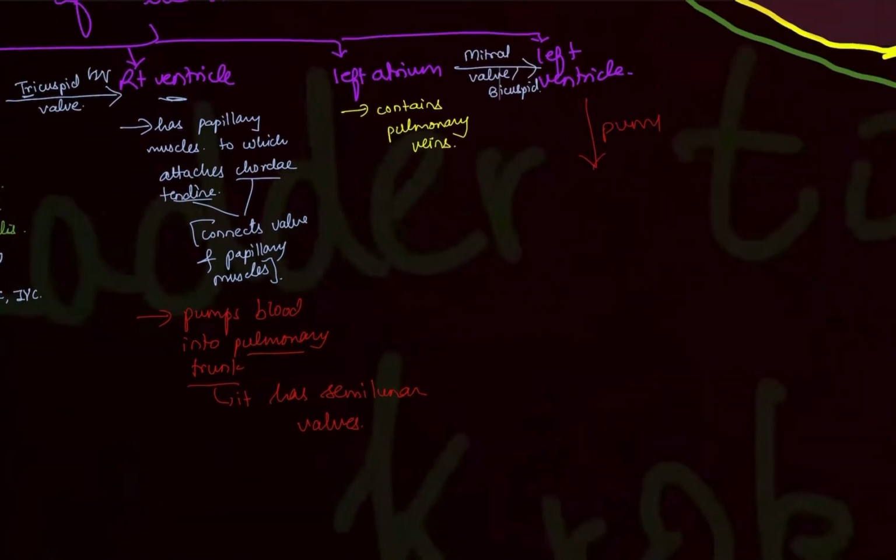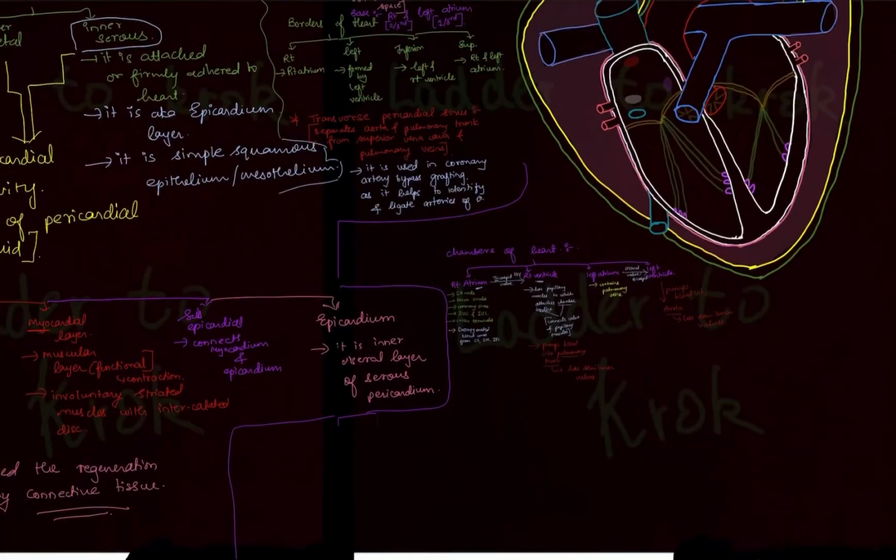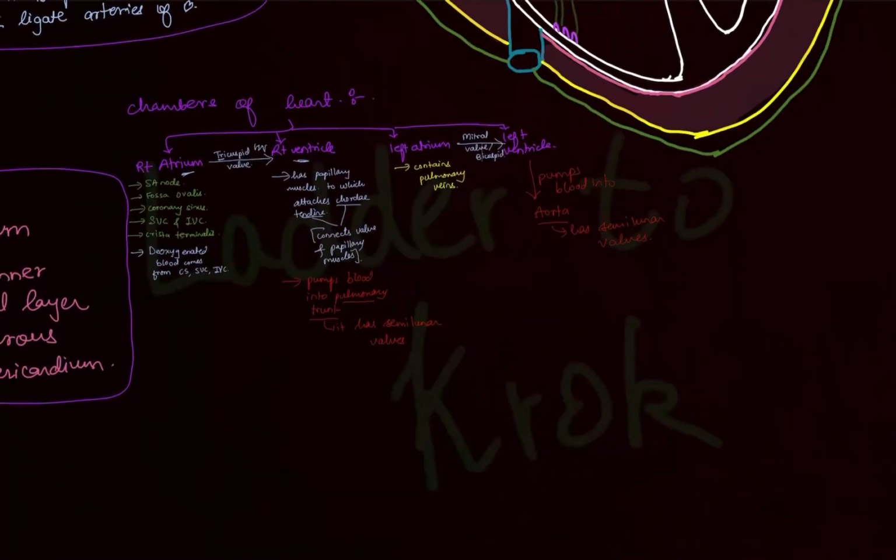The left ventricle pumps blood into the aorta, and write down that the aorta has semilunar valves too. Then the aorta will carry the oxygenated blood to your whole body. So that was all about the chambers of the heart.